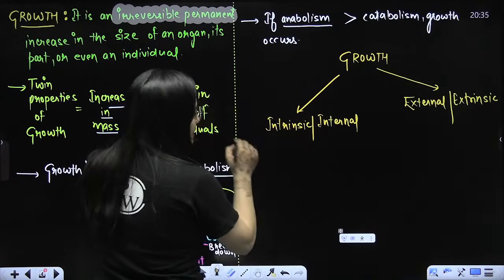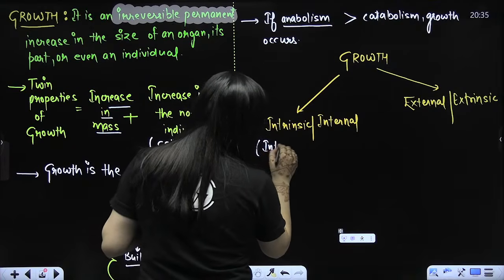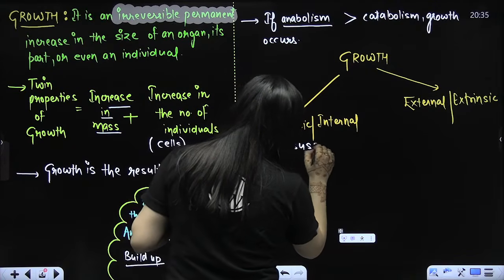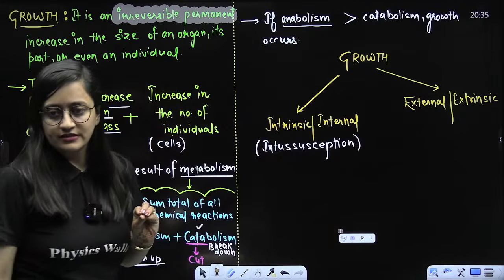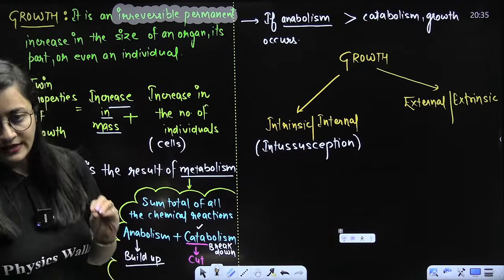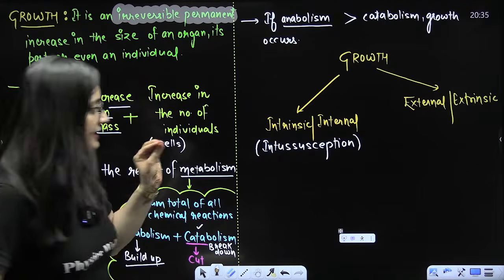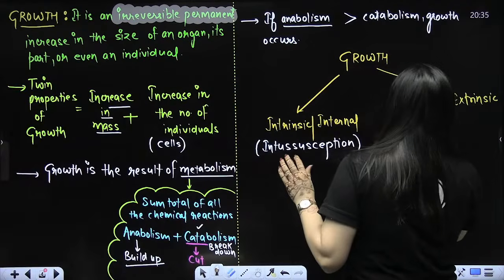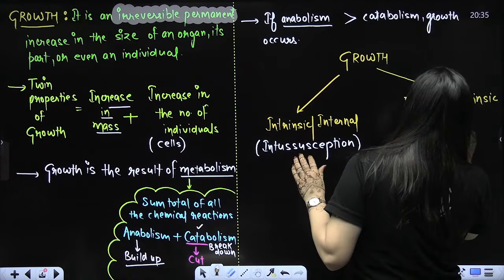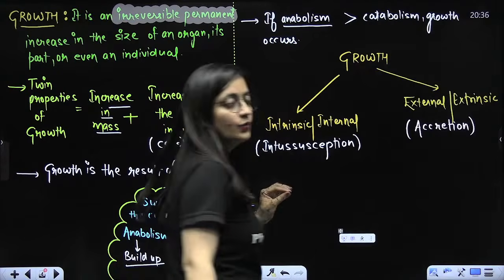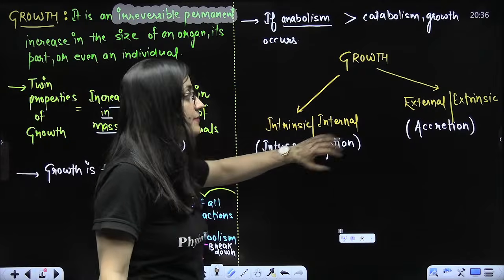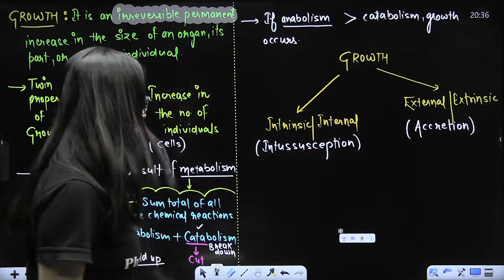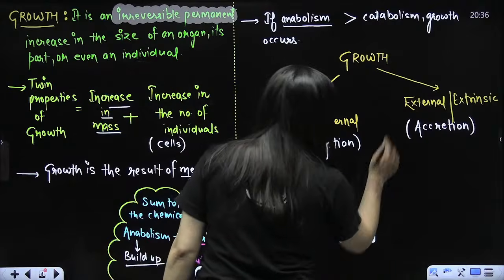Now, internal growth, the technical term that you are going to use here is intussusception. For external growth, the term that you are going to use is accretion. So intussusception is there, accretion is there. That's what you need to know. So internal growth is there, and then comes the external growth.